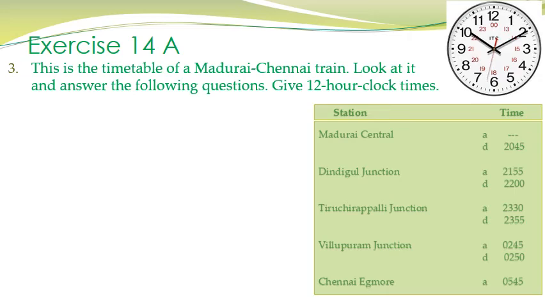So children, you can see in the box that for Madurai Central, two timings are given. The first is the time of arrival and the second one is the time of departure. Then we have Dindigul Junction, the time of arrival as well as time of departure. Tiruchirappalli Junction, time of arrival and time of departure is given. Villupuram Junction, time of arrival and time of departure is given, right? And Chennai Junction, Chennai Egmore.